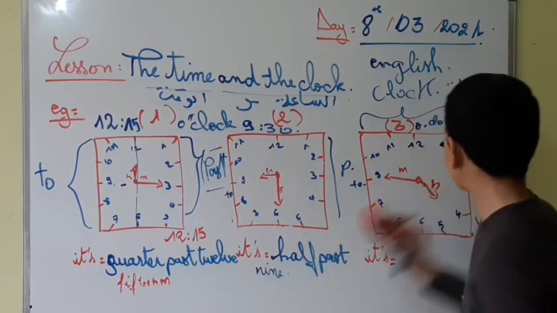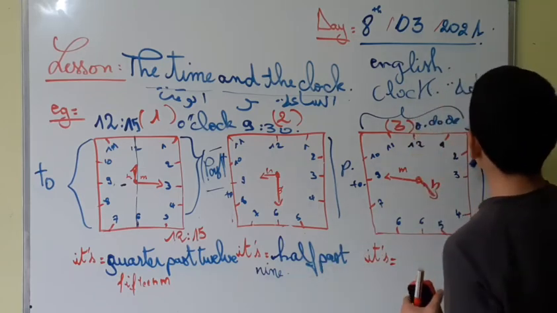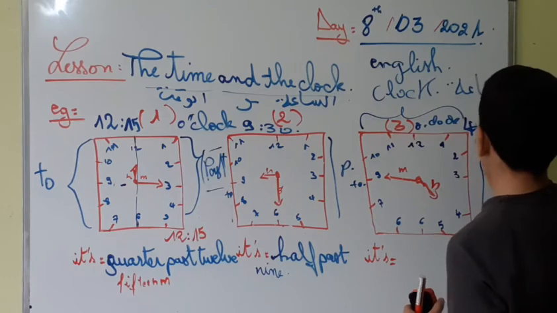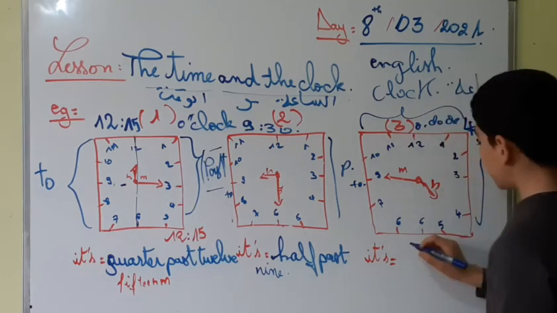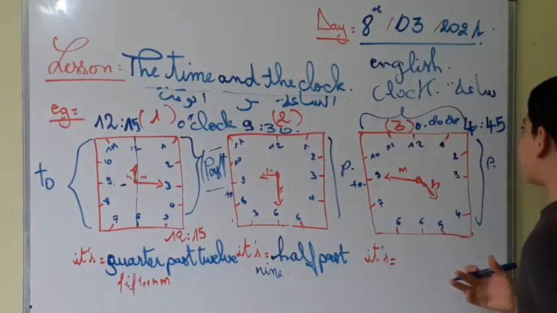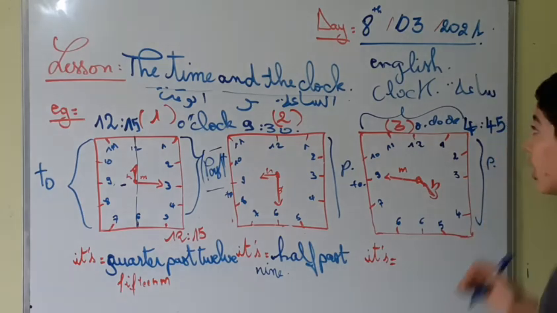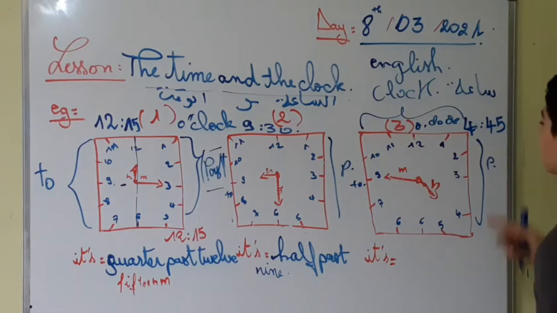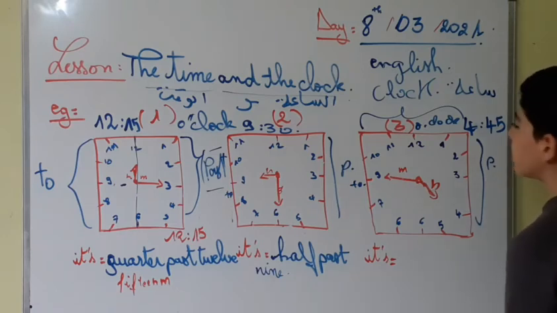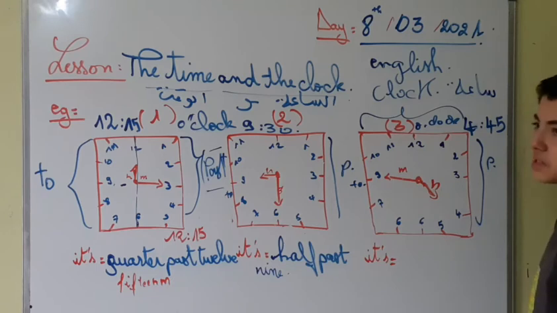I'm sorry. So I write it like this. This is it. We don't say it's quarter to 4. No. ونقول لك أنت تقول لك it's 4. When you say it's 45 past 4, yes, this is correct.